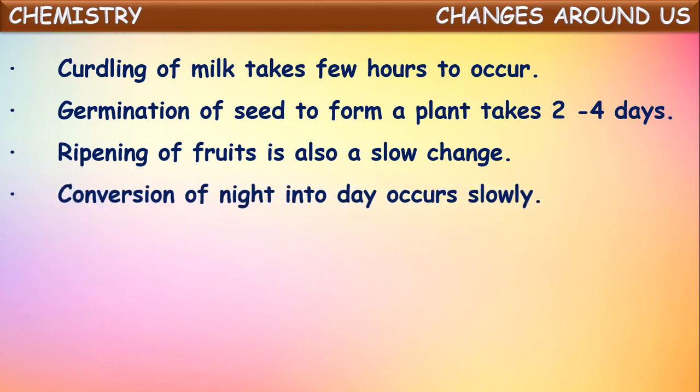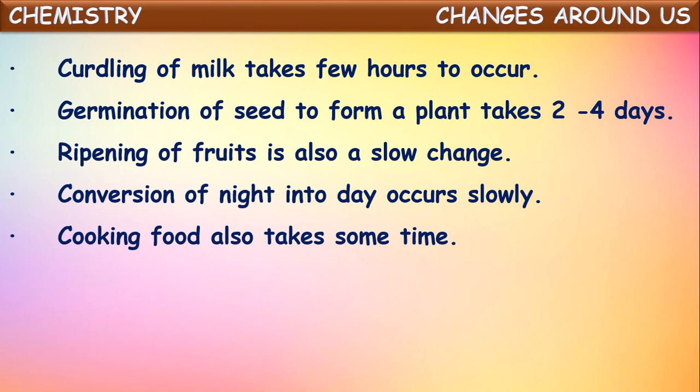Next, conversion of night into day. This also happens in a few hours. So the changes which take hours to days and years will come under slow changes. So conversion of night into day is also one of the slow changes. Cooking of food will take a few hours or a few minutes, so we can say that also as a slow change sometimes.